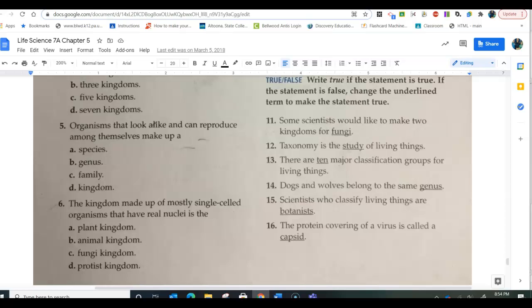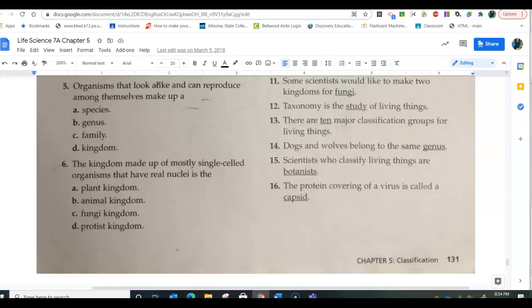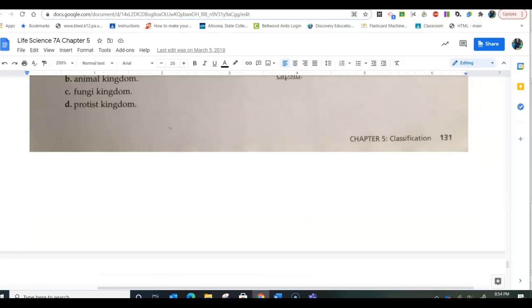There are 10 major classification groups. That is wrong. There are 7. Dogs and wolves belong to the same genus. That is true. Scientists who classify living things are botanists. False. They are taxonomists. The protein covering of a virus is called the capsid. That is true.